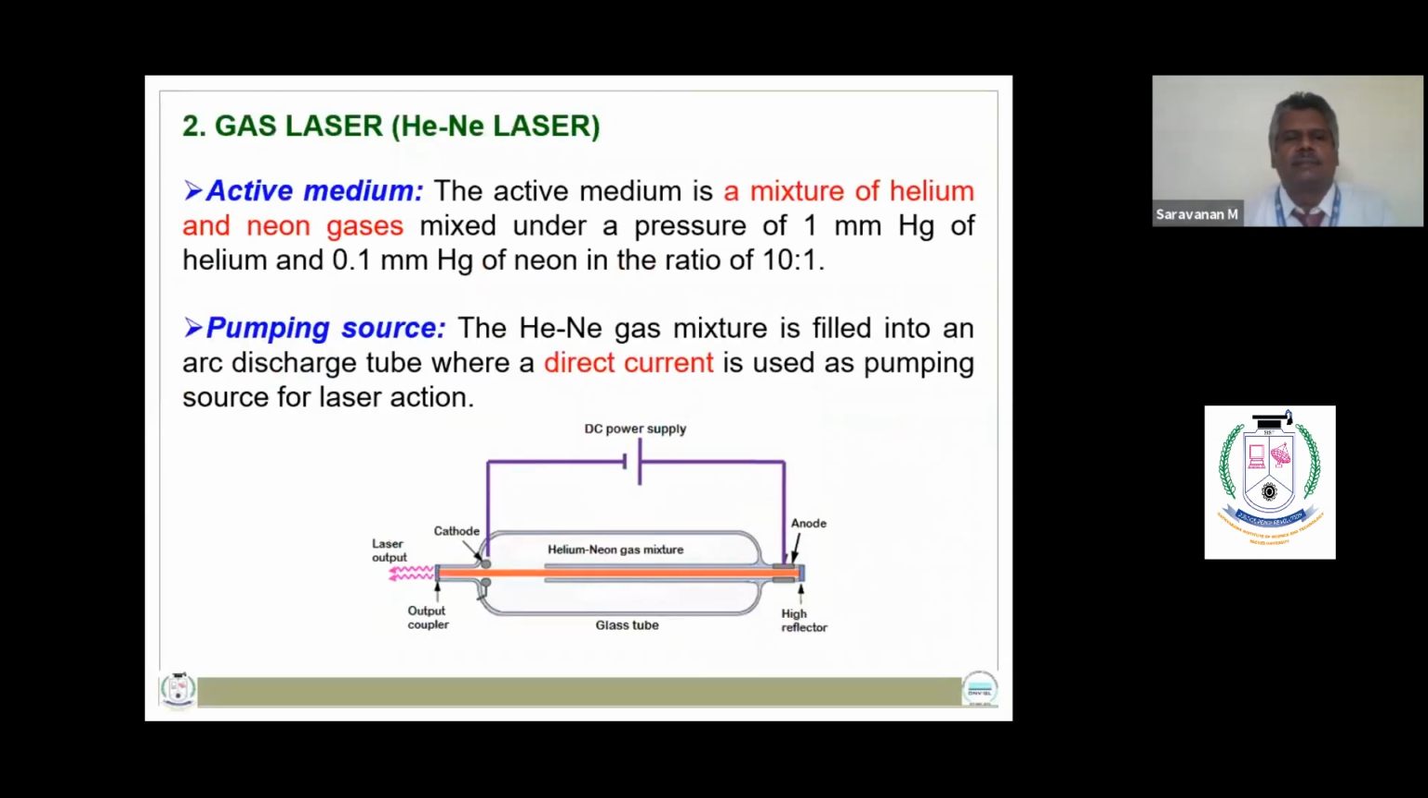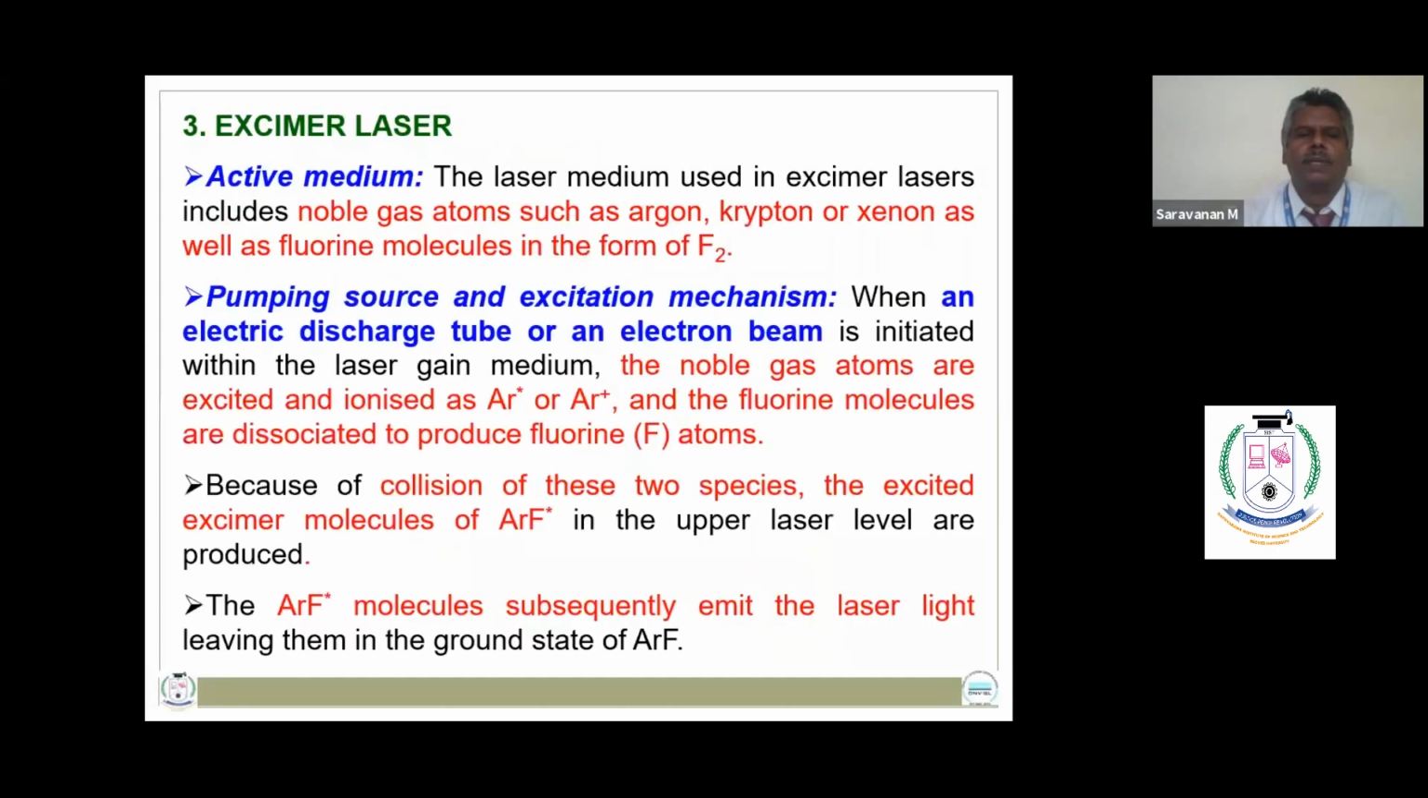In the gas laser, the active medium is a mixture of helium and neon gases in the ratio of 10:1, and the pumping source used here is a direct current source. In the case of the excimer laser, the active medium is an excited dimer consisting of noble gas atoms like argon, krypton, or xenon with fluorine molecules in the form of F2. The pumping source is either an electric discharge tube or an electron beam.